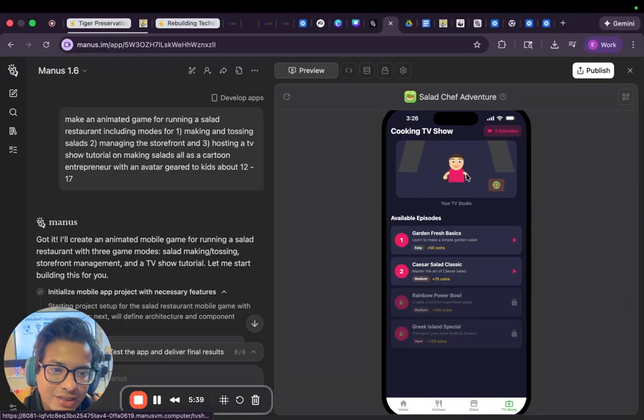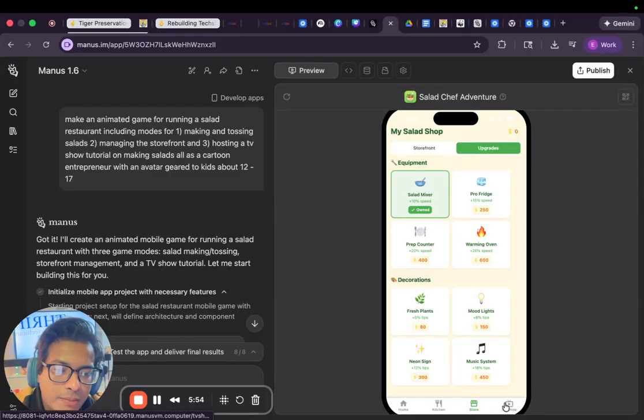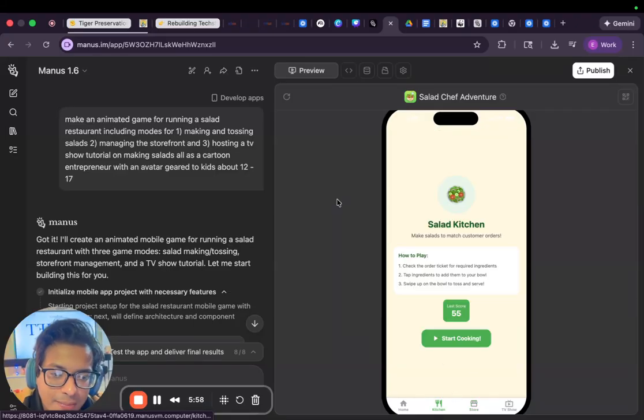And then we have our third adventure, TV show. So what is this? It says your TV show, 0 episodes, garden fresh basics. So I'm going to press play. Start with lettuce as your base. Add sliced tomatoes for color. You know what? I don't know that it is doing anything with this one just yet. Maybe we eliminate the TV show element and we focus on building the salad shop component.